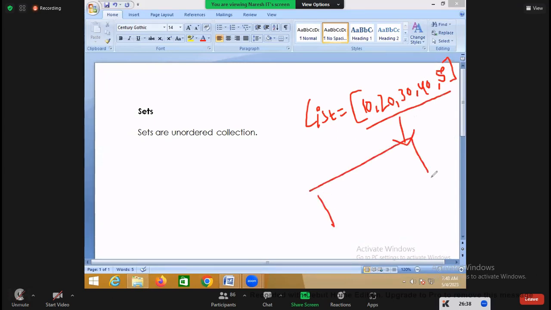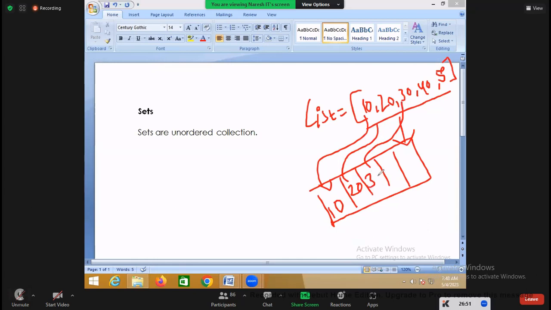In the first location it stores 10, in the second 20, in the third 30, in the fourth 40, and in the fifth 50. So is the data stored in the same order or a different order? Same order. Because of that, list is called an ordered collection. The way you add is the way it is added in the list.